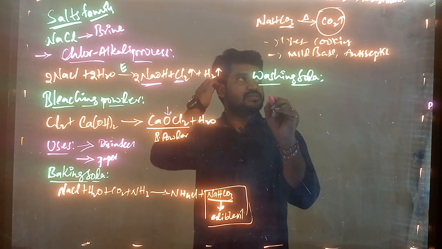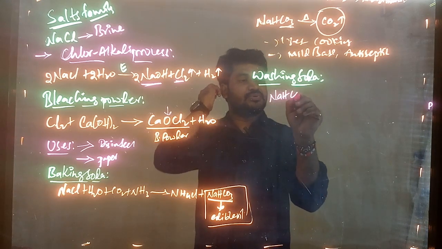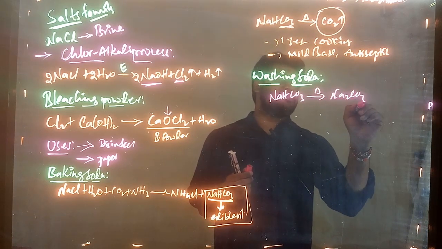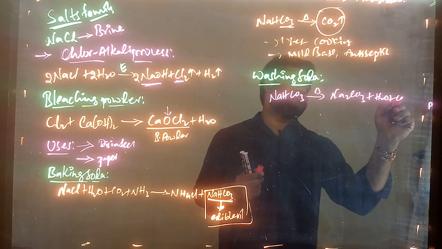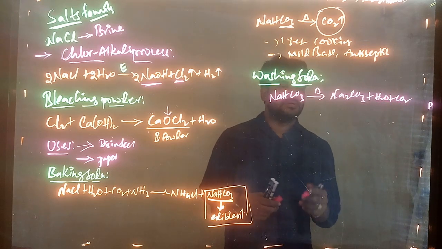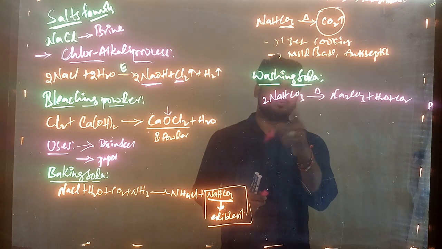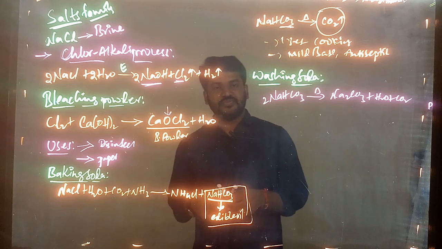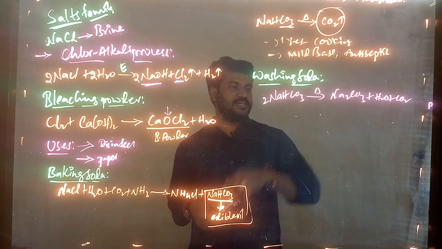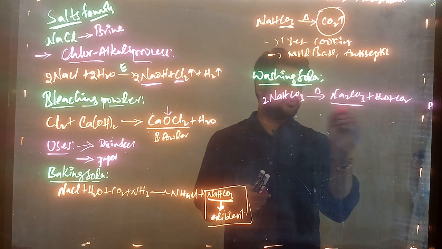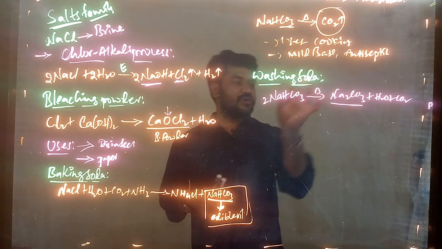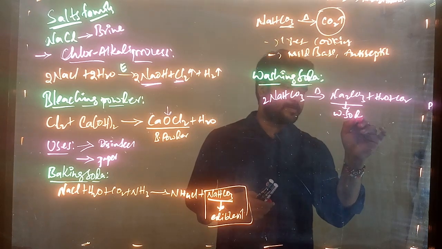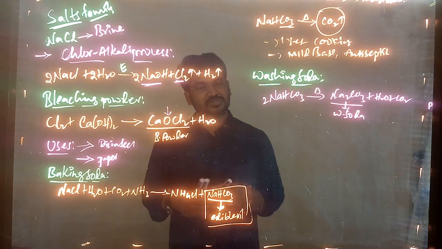Now you see, on heating the NaHCO3 we get Na2CO3 plus H2O plus CO2. From NaHCO3 we are getting the Na2CO3. This Na2CO3 is the washing soda.